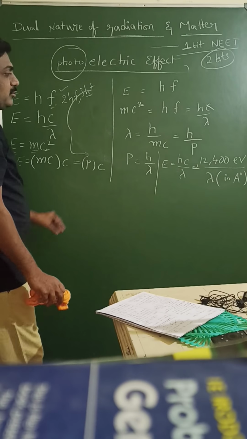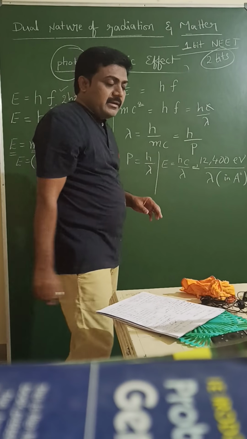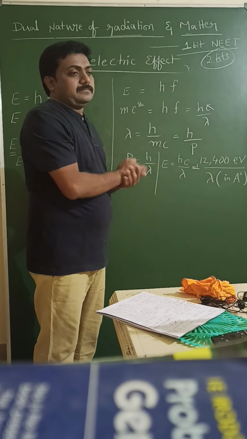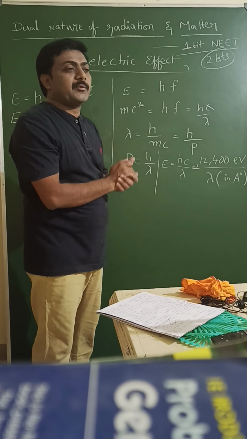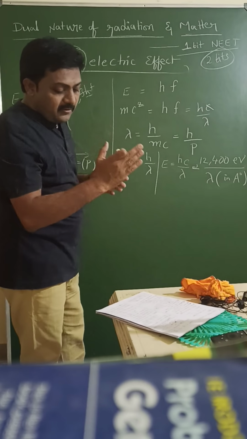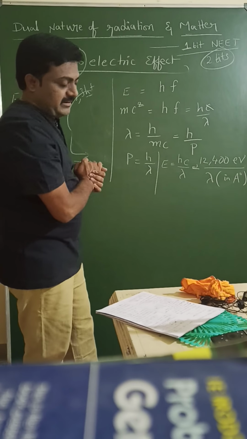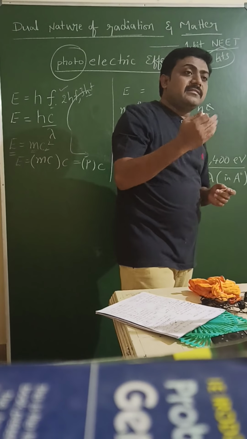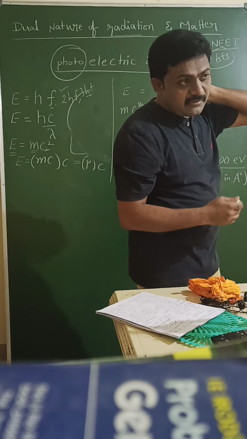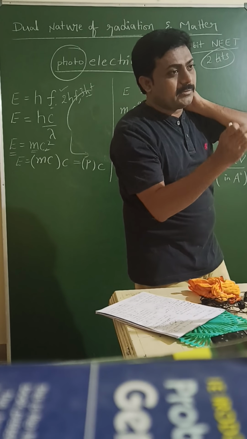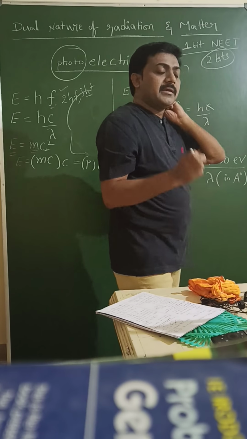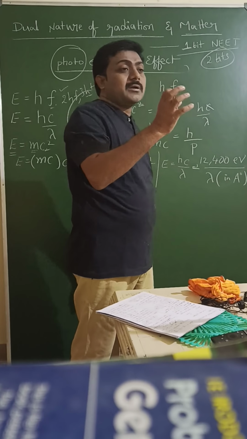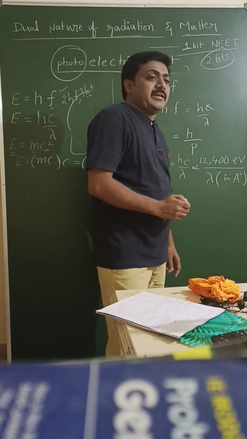Next we discuss intensity. Intensity of a light beam is directly proportional to the number of photons present in it. How do you calculate intensity? One formula is there in the first year sound waves chapter. Intensity is power per unit area.